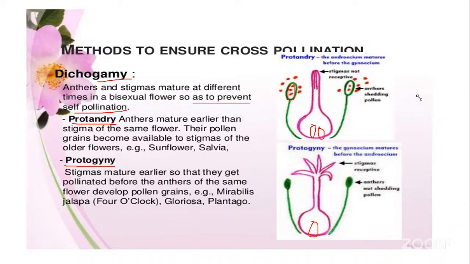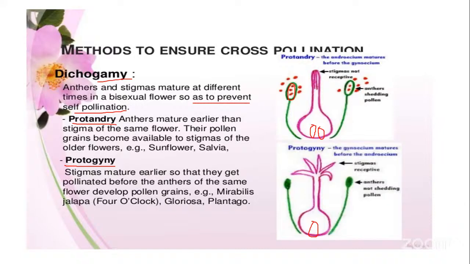So generally, to know about this, the majority of flowers are bisexual. That is, the flowers develop the male reproductive part as well as the female reproductive part in the same flower. That is, this is a carpel, that is a pistil, and these are all the stamens. So if the flower has both androecium and gynoecium, we call it a bisexual flower. Generally, in bisexual flowers, self-pollination is possible. There's a possibility of self-pollination in a bisexual flower.